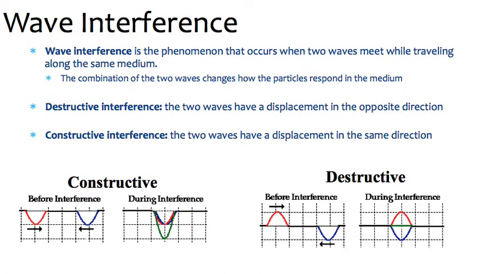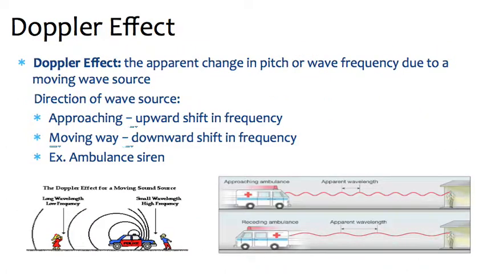Okay. All right, let's go on to Doppler effect. Doppler effect is the apparent change in pitch or wave frequency due to a moving wave source. If the wave source is approaching you, like think of a siren from an ambulance or a cop car or other emergency vehicle, it's going to have an upward shift in frequency. It's going to sound like a higher pitch to you. When it's moving away from you, it's going to cause a downward shift in frequency or a lower pitch.